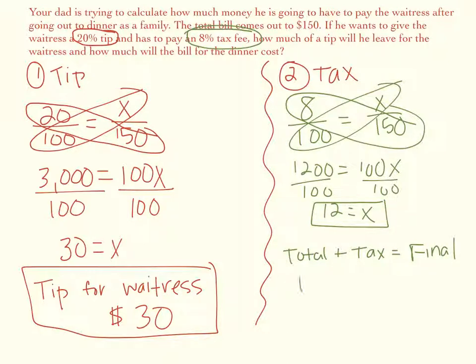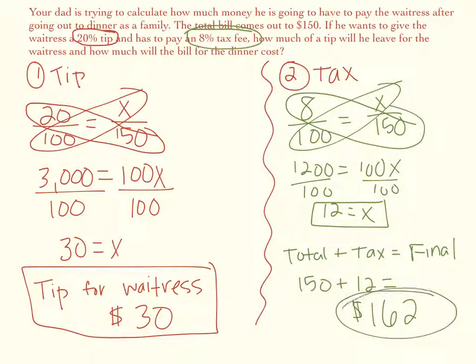So our total was 150 plus 12, because $12 was our tax. So 150 plus 12 is $162. So this amount right here, 162, will be the total amount for the bill for dinner.